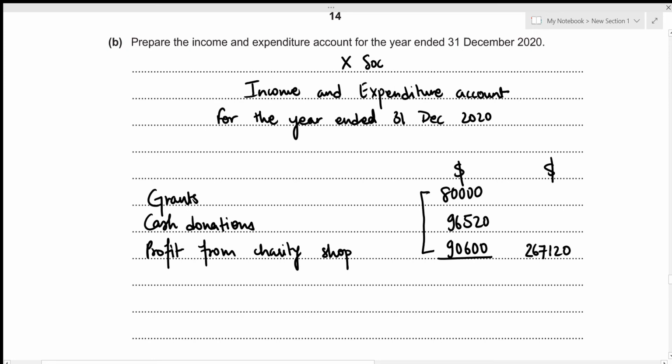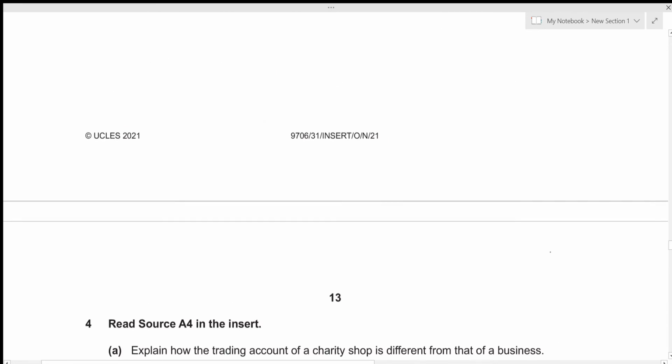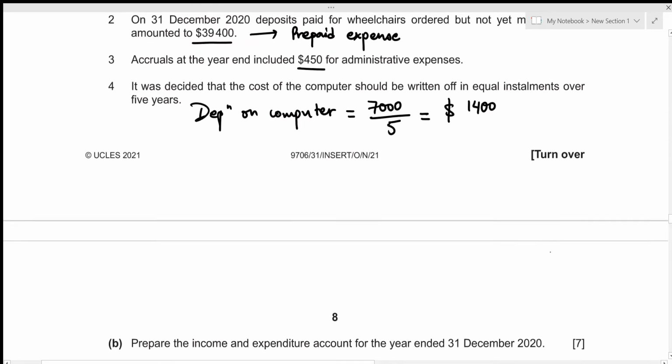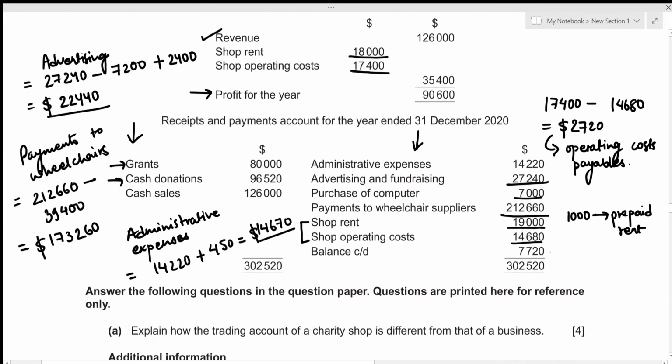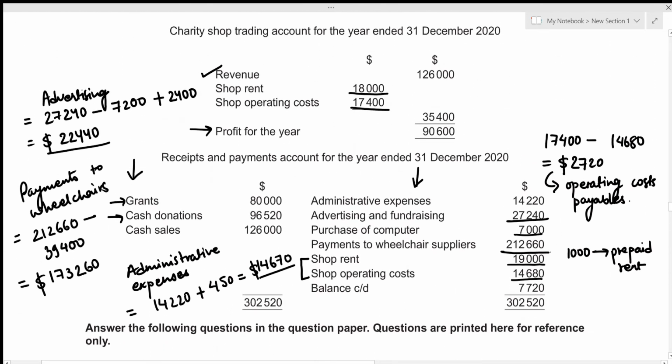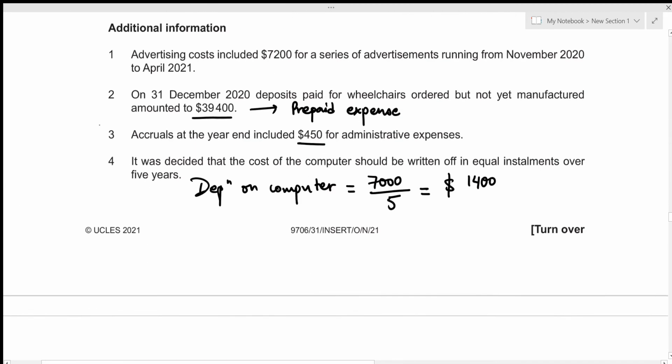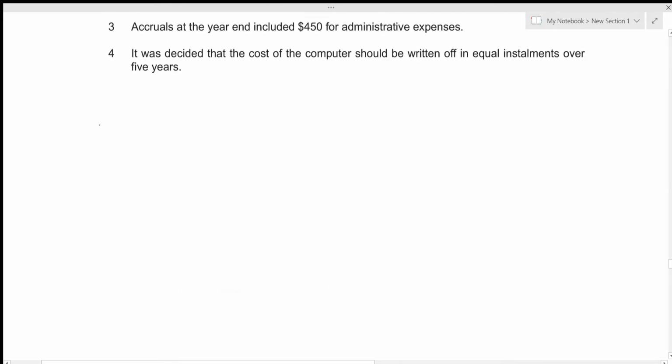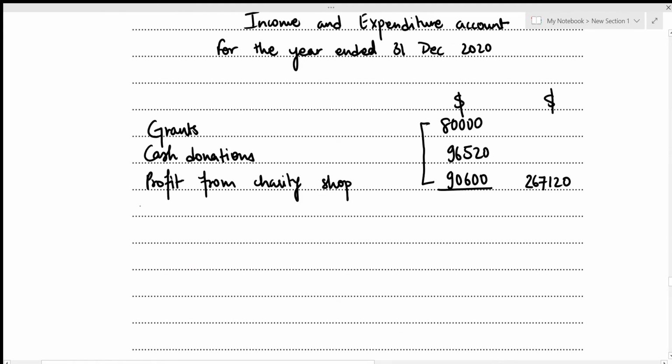Now we can move on to our expenditure section. Let's have a look above. So we recently adjusted our 4 additional information, right? And those related to the expenses. So the first one is the advertising expenses amounting to 22,440. Let's write it down. That's advertising, which amounted to 22,440. Let's have a look above.